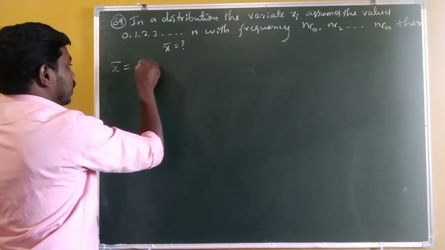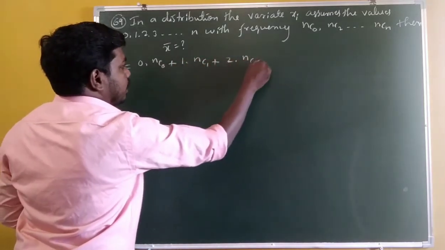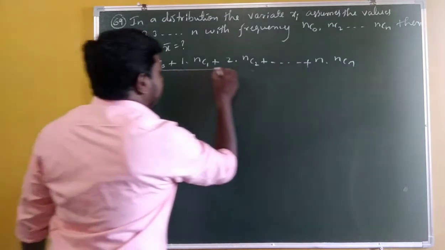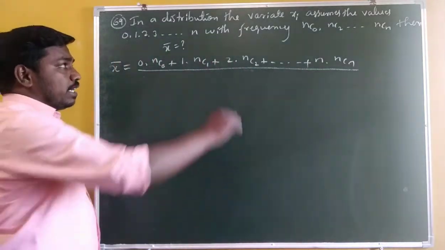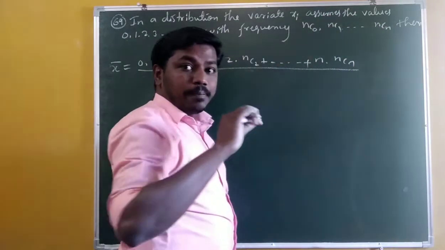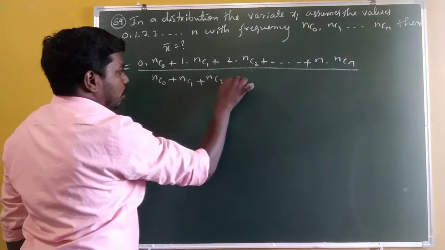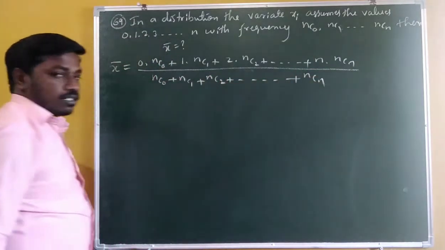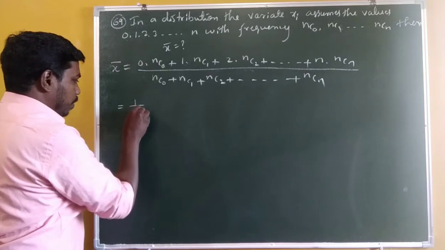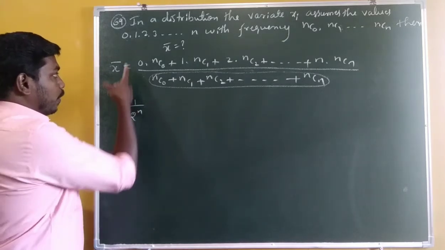So the numerator is 0 into nC0, next 1 into nC1, next 2 into nC2, like this plus n into nCn, divided by summation of fi, which is the sum of the binomial coefficients nC0, nC1, nC2 up to nCn. The sum of the binomial coefficients will be equal to 2 power n, so this becomes 1 over 2 power n.